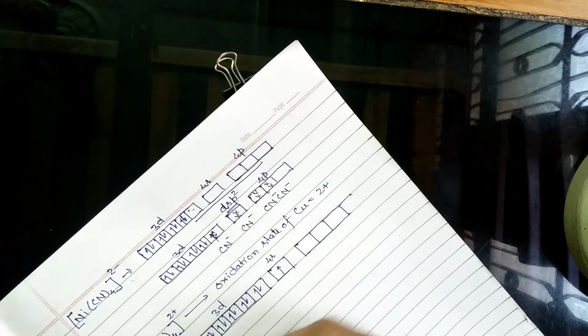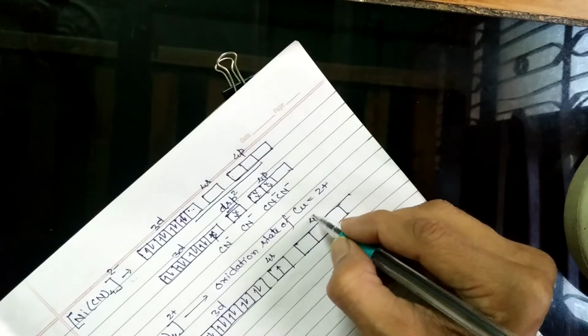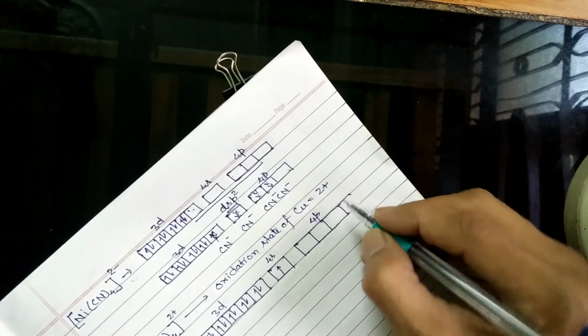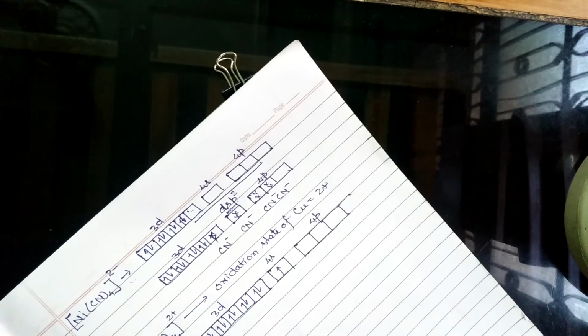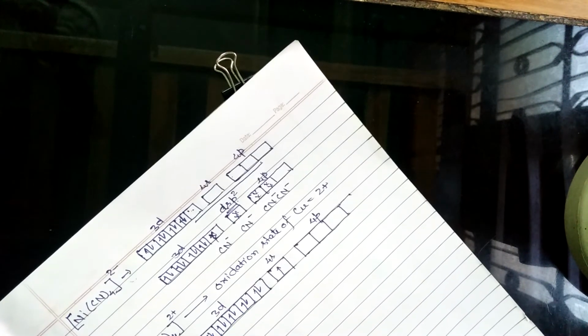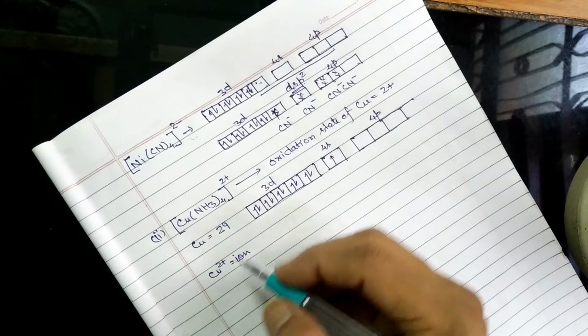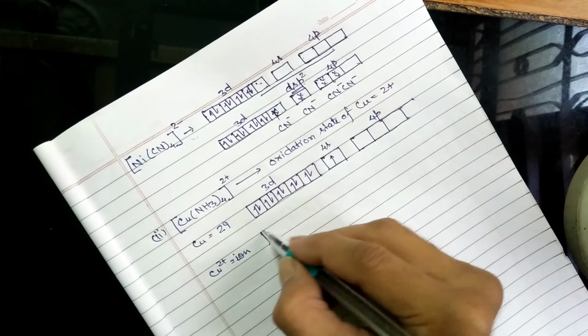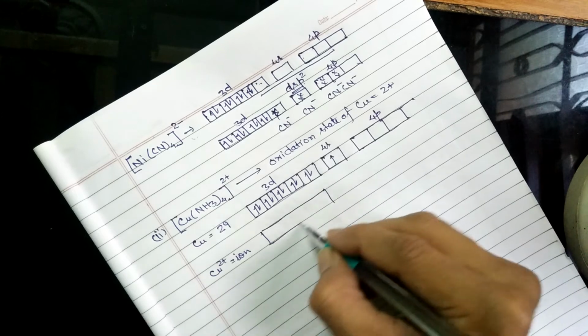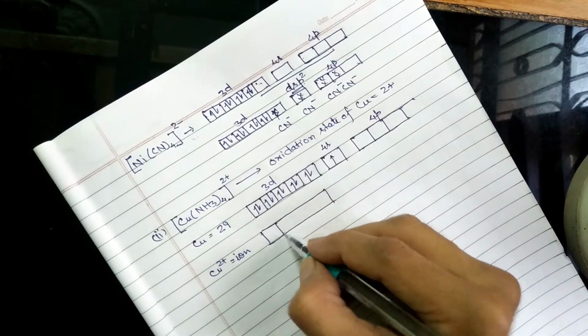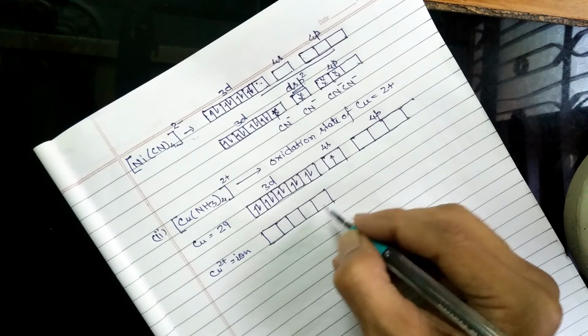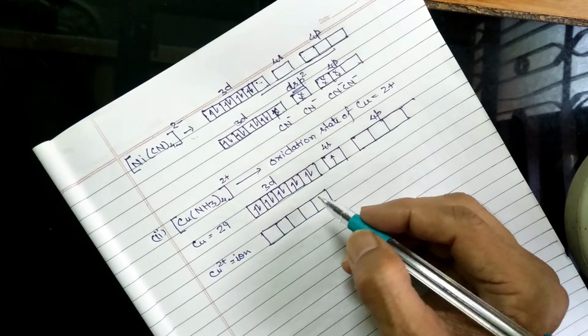This is the 3d completely filled and 4p. Now when it becomes a 2 plus ion, copper will lose 2 electrons, 1 electron lost by 4s and 1 from 3d.